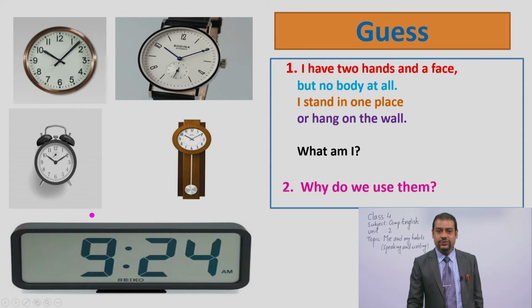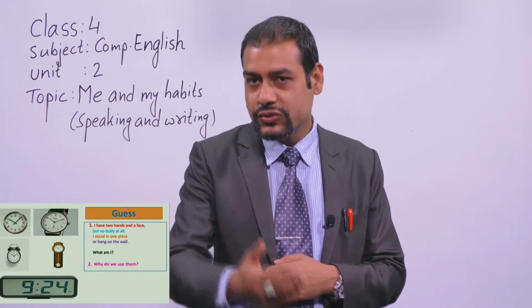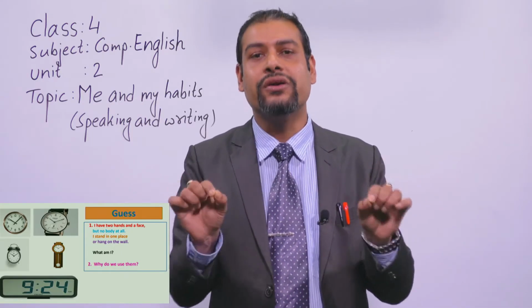But if I ask you to tell from this digital clock, you can easily say it is 9:24 a.m. So if I ask you the time from this clock, you may feel difficulty, okay, to tell in English and from other clocks. So today we are going to learn to tell the time, and at the same time we are going to tell and to write our habits.